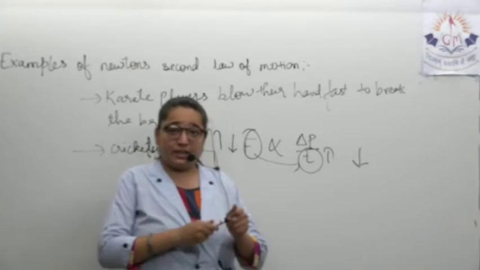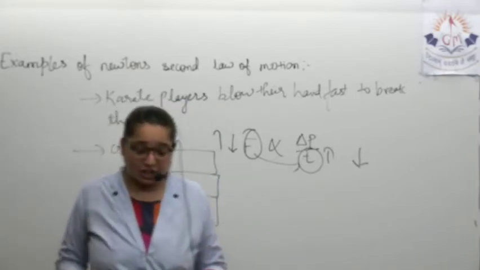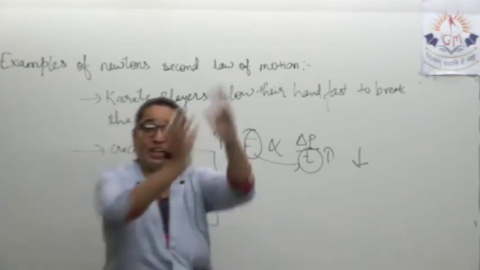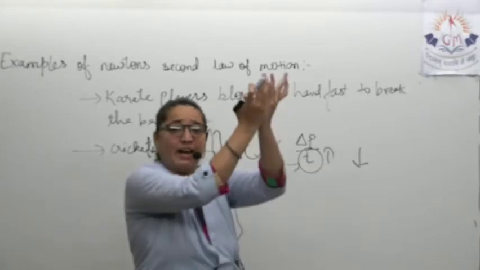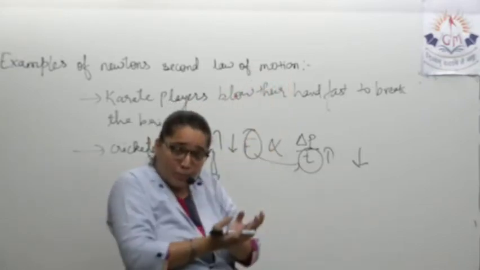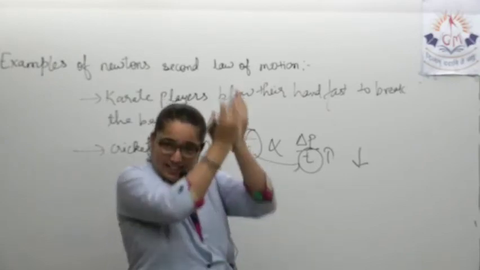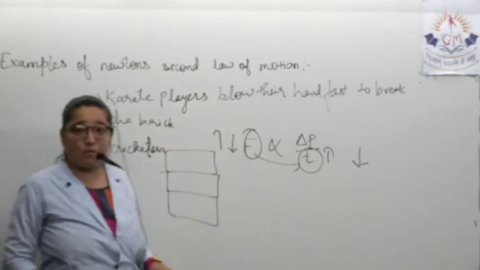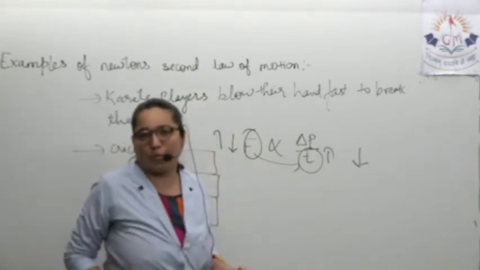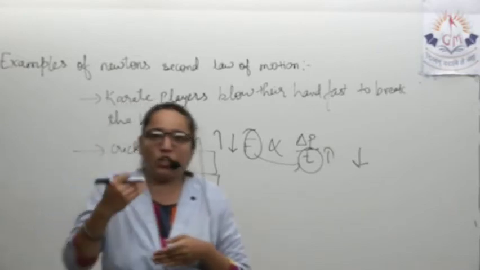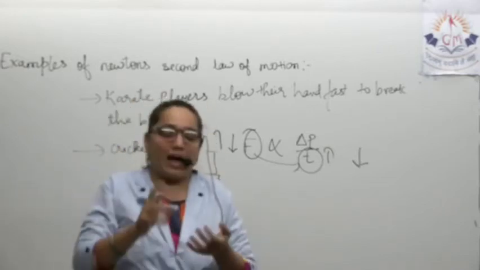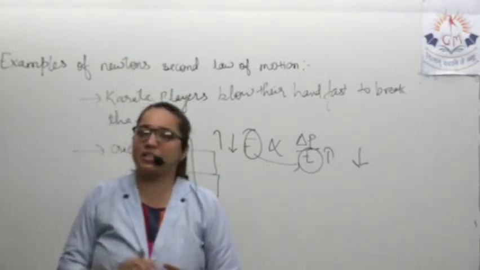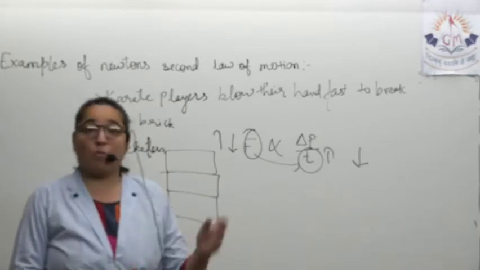You might have seen whenever a fielder is catching the ball, whenever the ball comes to them and they are catching it, many times they put their hands down like this. Why? Because by increasing the time, they are decreasing the force. They are not holding it stiffly, are they? No. They are taught that, because whenever the ball strikes their hand, there is a possibility they may get hurt, because the ball is coming with a great force.